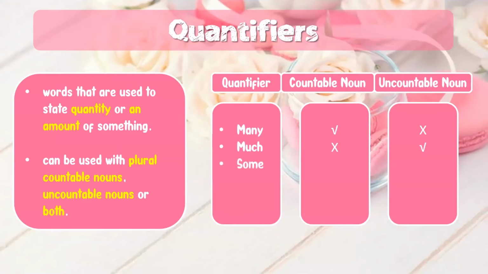For quantifier some, it can be used with countable noun and uncountable noun as well. For quantifier any, it can be used with both countable noun and uncountable noun. And for the quantifier a lot of, it can also be used both for countable noun and for uncountable noun.